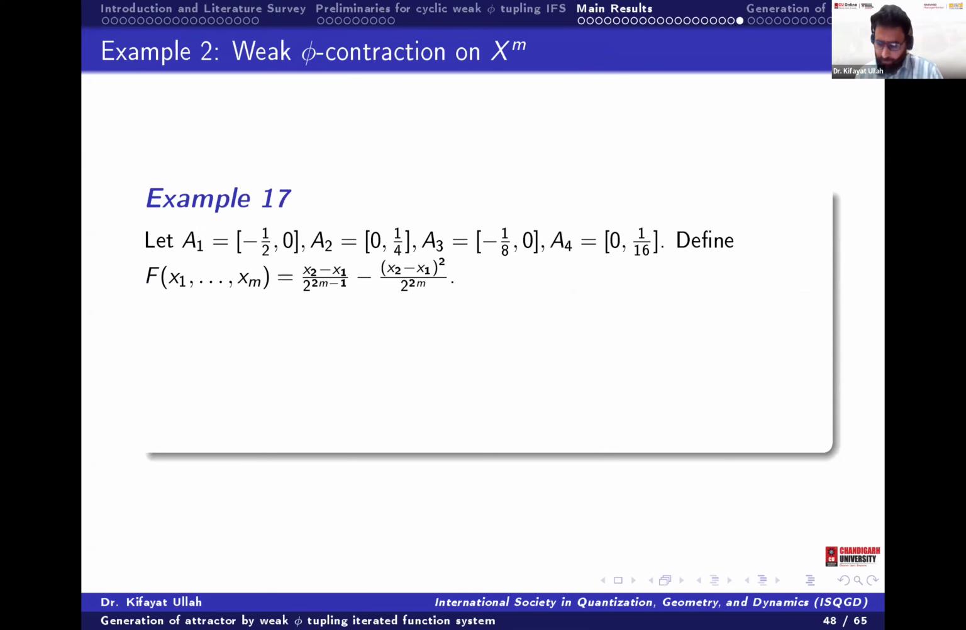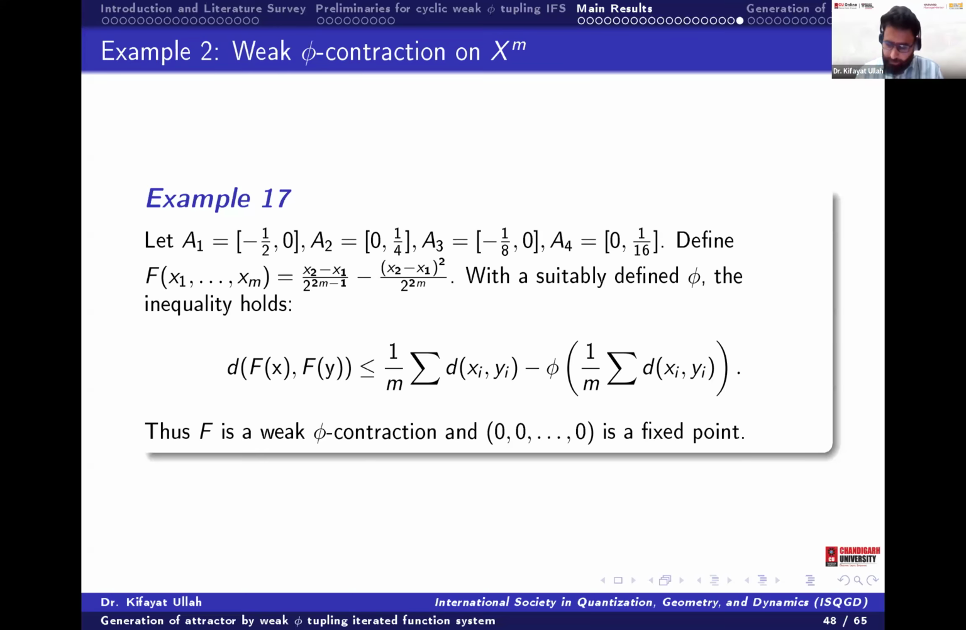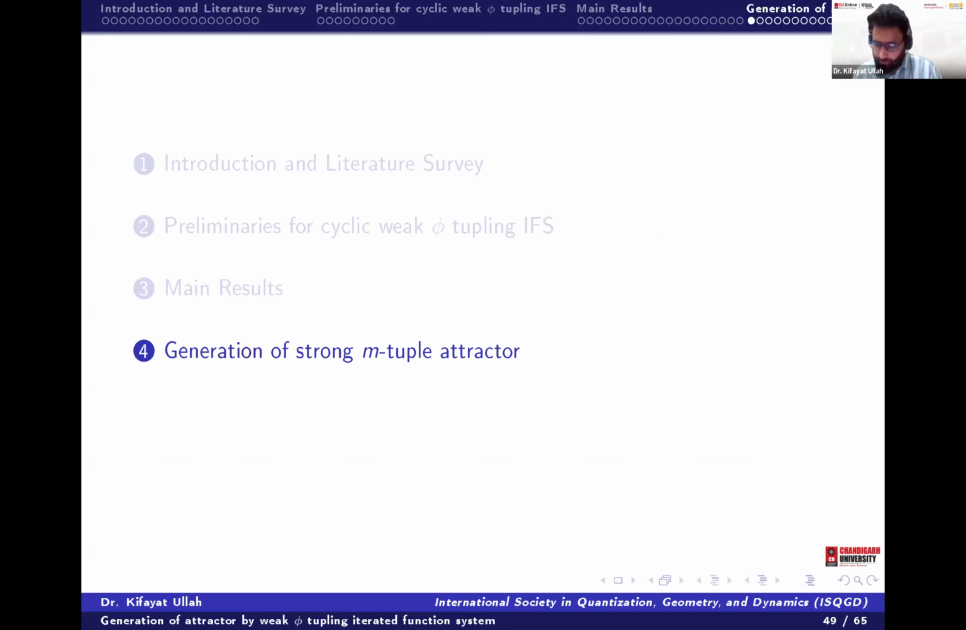Similarly, in this way you will define. This example has already been taken in the paper by Tanmoy, who defined the phi contraction, or the phi tupling contraction, and they used this definition and showed that it has a fixed point 0. Even we have shown that it has a fixed point in the weak phi contraction as well.